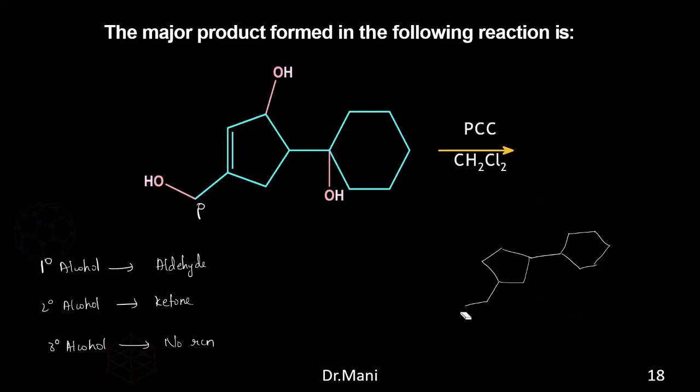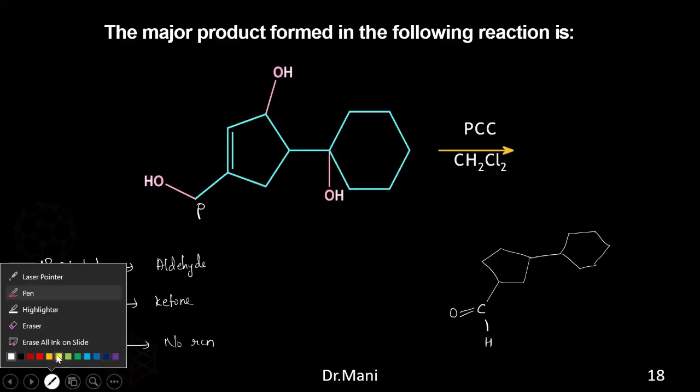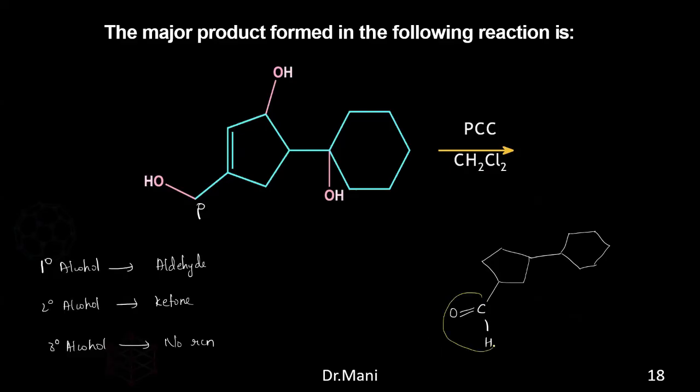So this carbon should show the aldehyde. That means the carbon should contain the double bond O and it should contain the hydrogen. So this thing became the aldehyde because it is CHO, or you can say C double bond O H, which is nothing but the aldehyde.